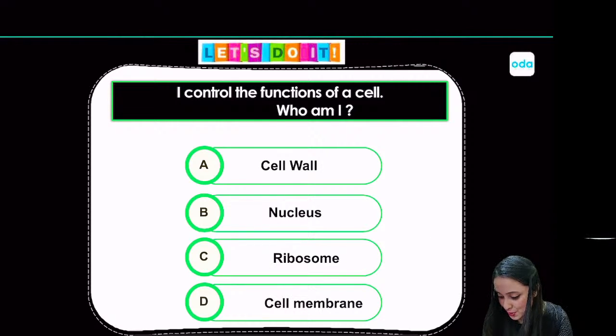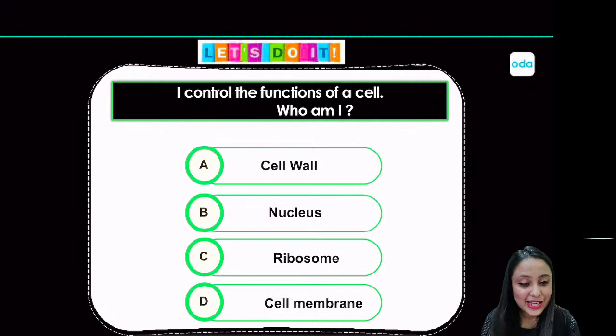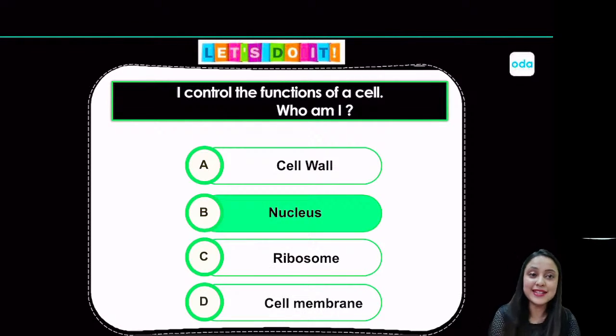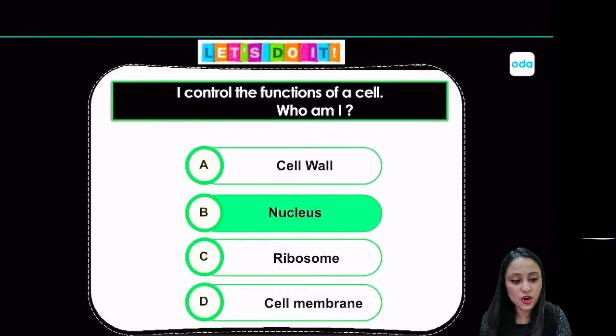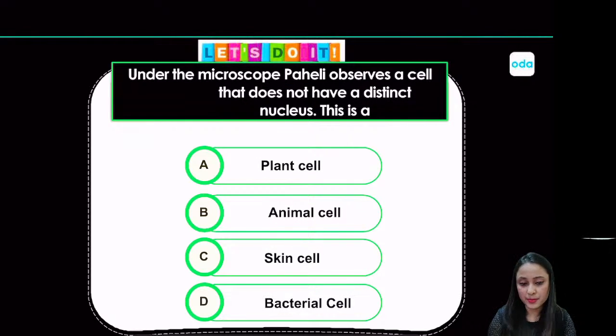Okay, so still some people are giving me the answer, and the good news is the answers they are giving are actually correct. Yes, people, if I control the functions of a cell, I am no other than a nucleus. So nucleus is the answer to question number 2. Let's go for the next question, that is question number 3.